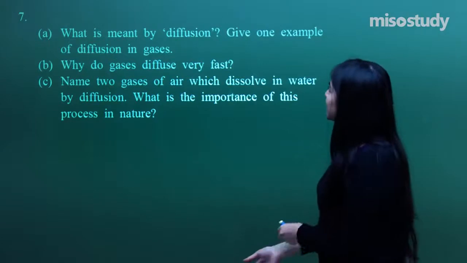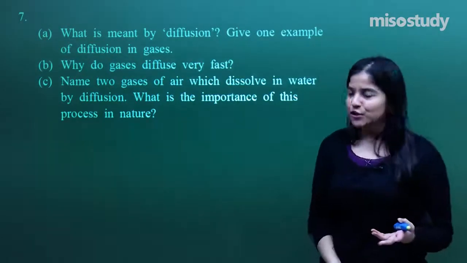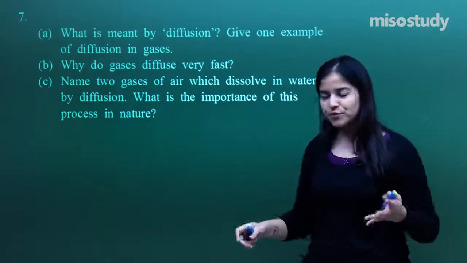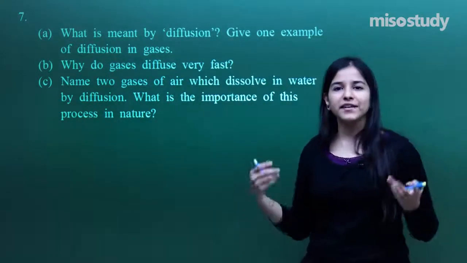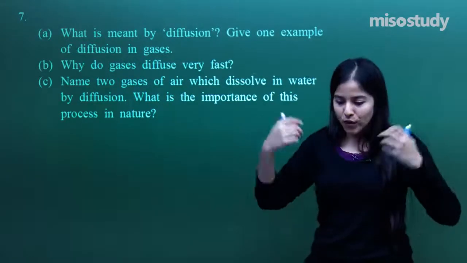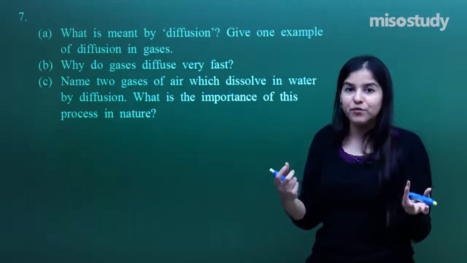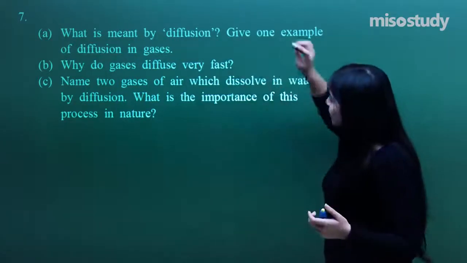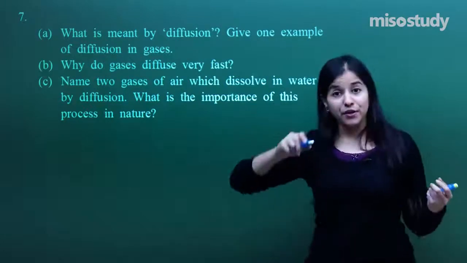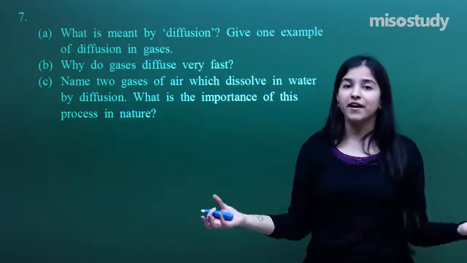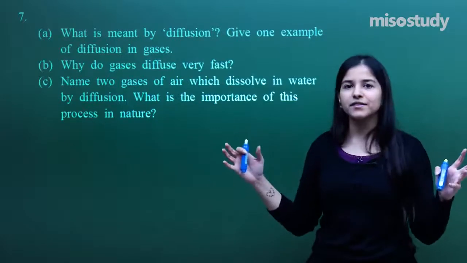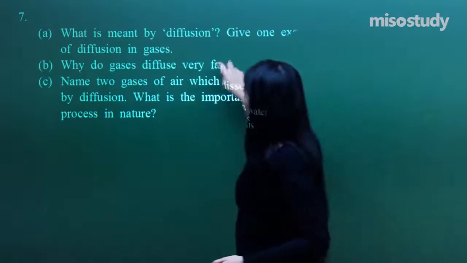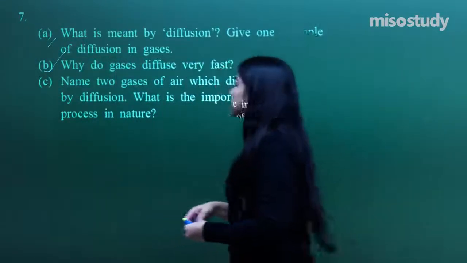7th, what is meant by diffusion? We just have discussed. So basically, give one example of the diffusion in the gases. I have sprayed the perfume, it will go and spread in the entire room. That is how the diffusion takes place. So one type of gas molecules will be spreading in another just like that. Okay, why do gases diffuse very fast? Because the molecules are itself going very fast. So that is why they have the tendency to mix together very quickly. Okay, so part A done, part B done, if you have heard it.